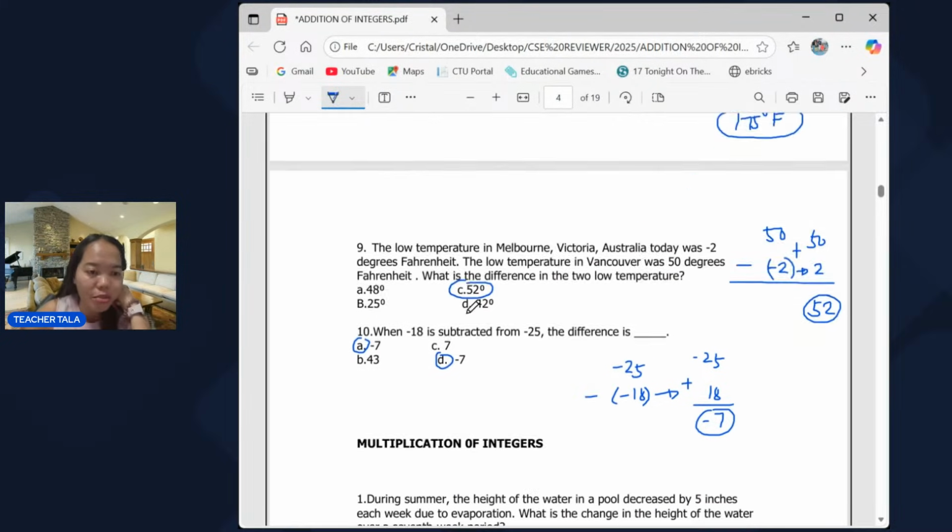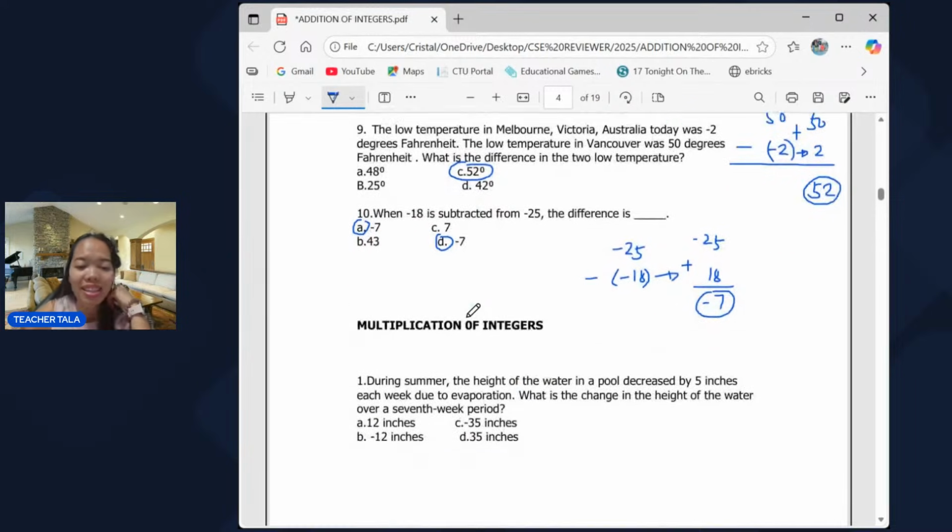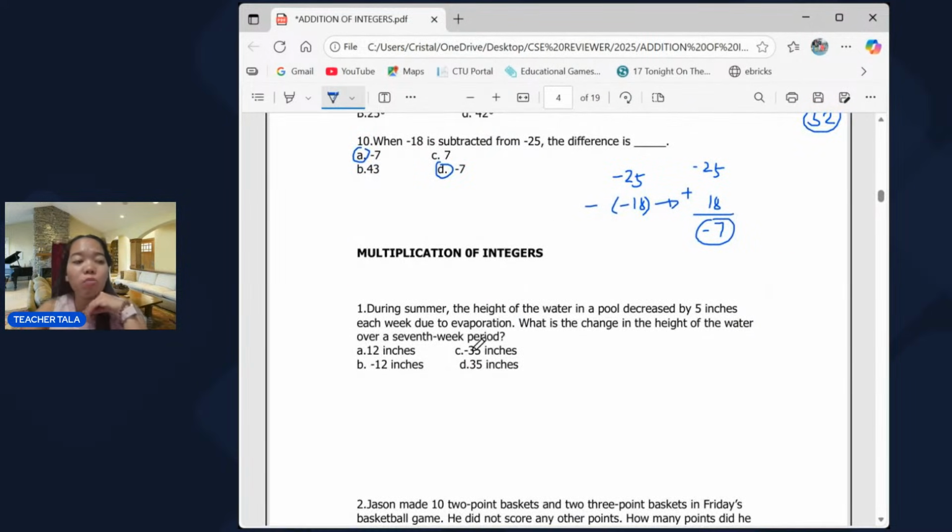Next, we're done with adding and subtracting integers. Now, I hope na master niyo po yon, and don't forget our jingle sa ating adding or setting rules in adding integers, kasi in subtracting you need to proceed to the rules of addition of integers.